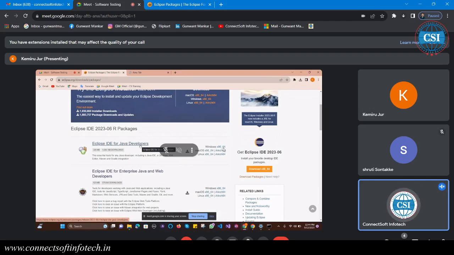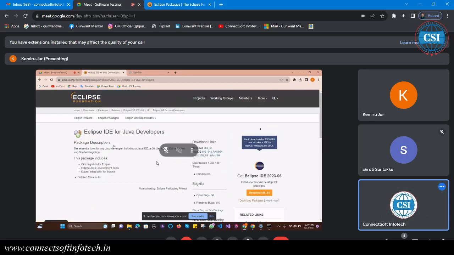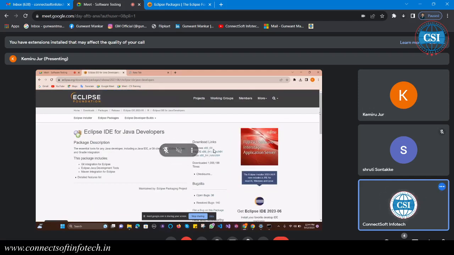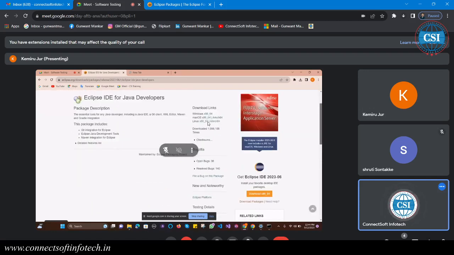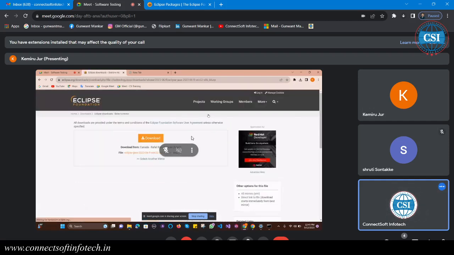We have to select Windows x86_64. Right side there are download links, x86 and 64. So we choose 64. Just click on the download.